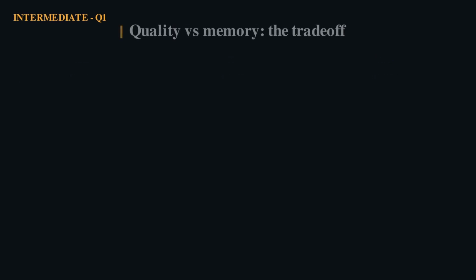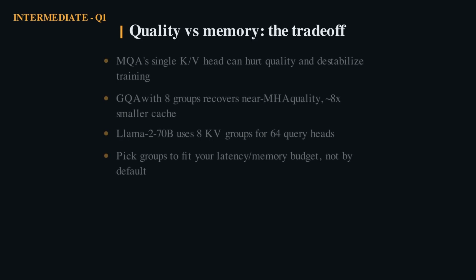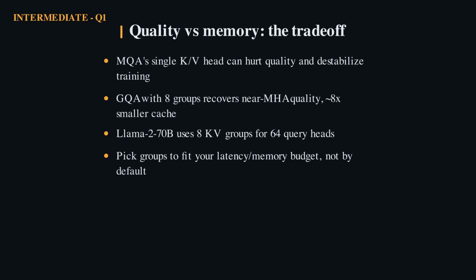It's worth being precise about the trade-off, because this is exactly where interviewers push. Multi-query attention gives the biggest cache savings, but collapsing to one key value head can measurably hurt quality and even make training less stable. Grouped query attention is the engineering compromise that won. With, say, 8 groups, you shrink the cache roughly 8-fold while staying within a hair of full multi-head quality.